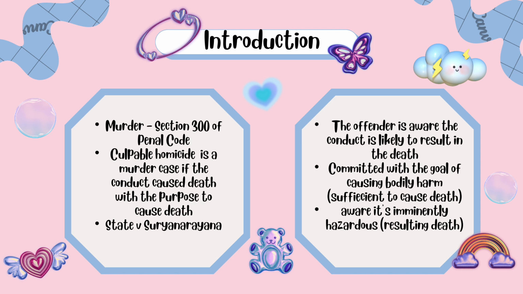Moving on to the next issue, which is murder. Section 300 of the Penal Code states that culpable homicide is murder if the conduct caused death with the purpose to cause death. Next, the offender is aware that the conduct is likely to result in the death of the person to whom the harm is done, if it is done with the aim to inflict physical harm. Following that, the conduct was committed with the goal of causing bodily harm to any person, and the bodily harm intended to be inflicted is sufficient to cause death in the ordinary course of nature.